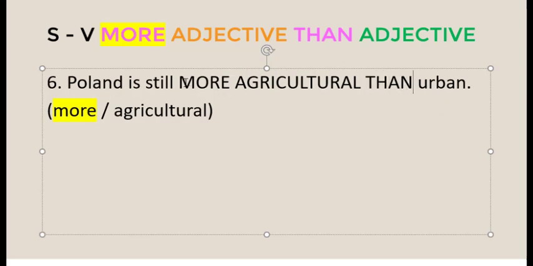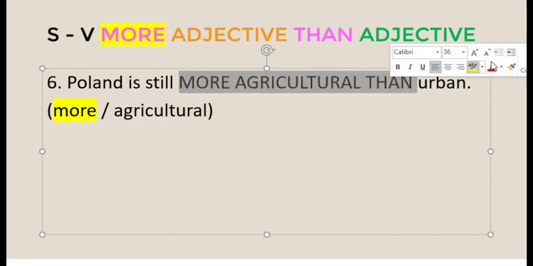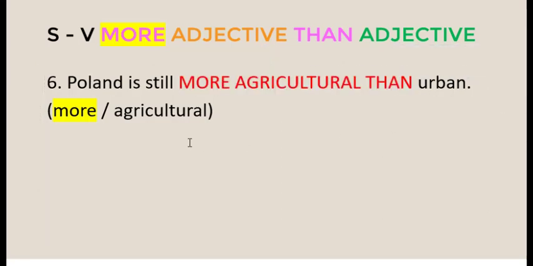This is the answer for number 6. More, first adjective, agricultural, then second adjective, urban. Let's continue to number 7. This is number 7.